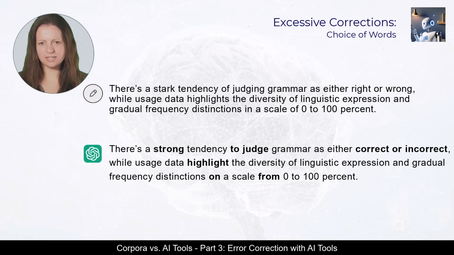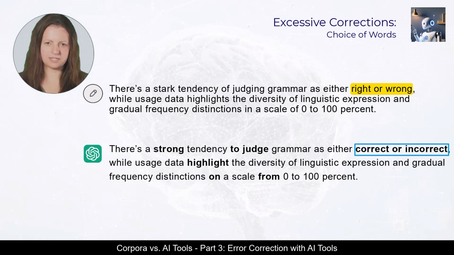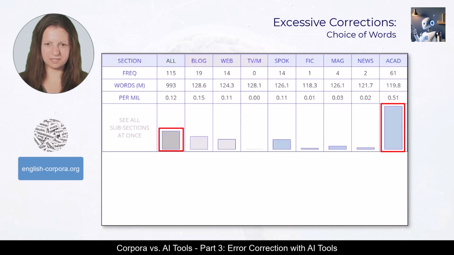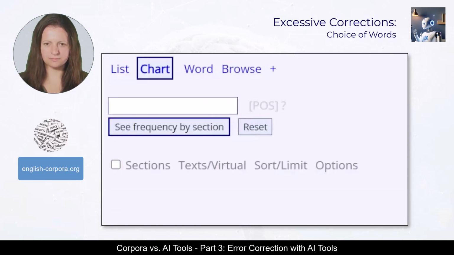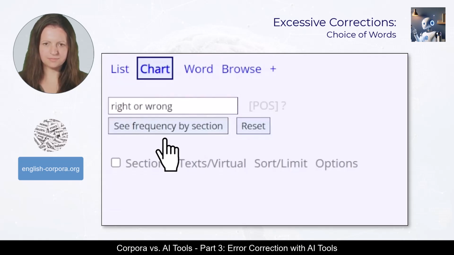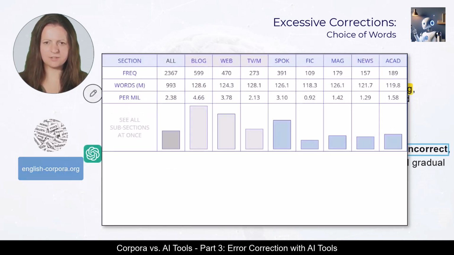First of all, ChatGPT changed the phrase right or wrong to correct or incorrect. This does not seem like a bad idea. Perhaps right or wrong is simply too informal in an academic text. However, a chart search quickly shows that while correct or incorrect is indeed rather formal, right or wrong is not particularly informal and is actually the much more frequent version overall. Therefore, this change was not necessary.